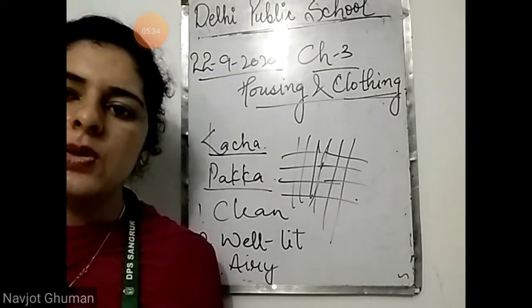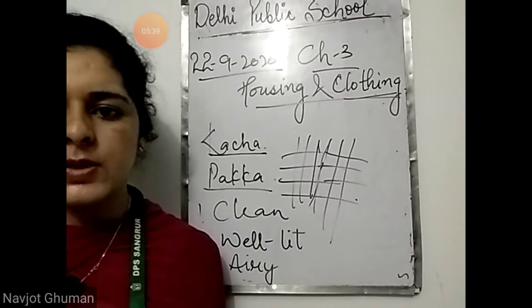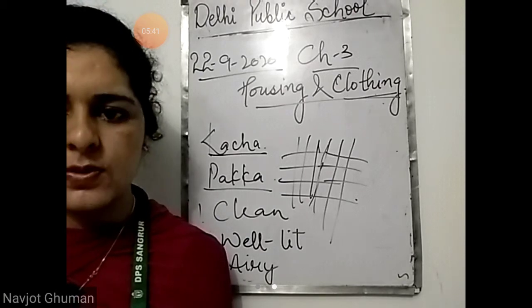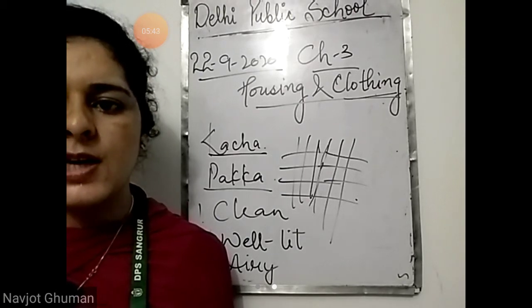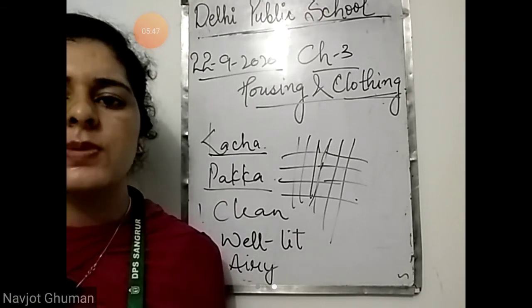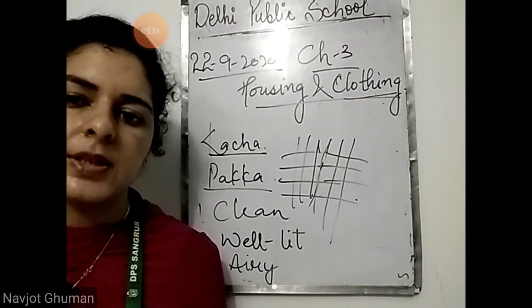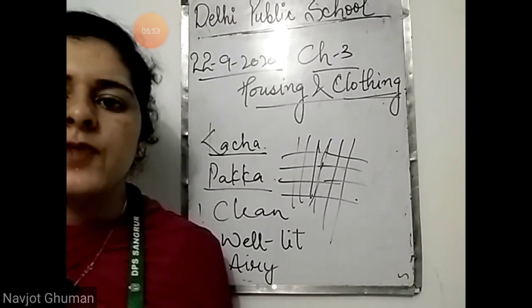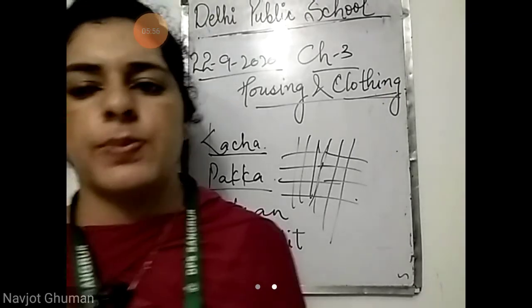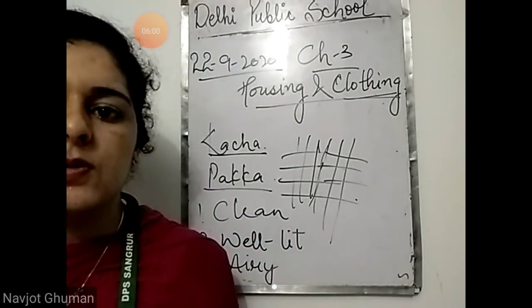Next is household waste, it should be thrown into the dustbin. We know in school also we take care of the cleanliness of our classroom. The waste that is generated we throw in the dustbin. In houses also it should be thrown in the dustbins, and dustbins should be cleaned properly daily. Then floors should be cleaned properly daily. Mopping should be there, daily mopping of your floor should be done.